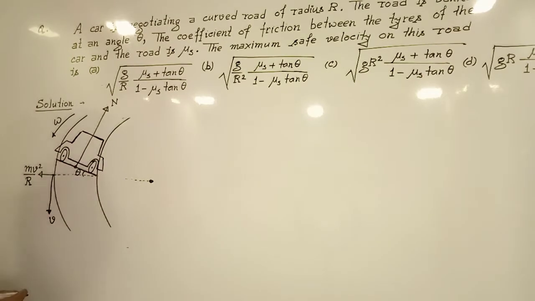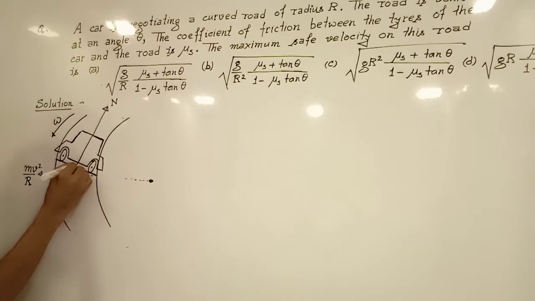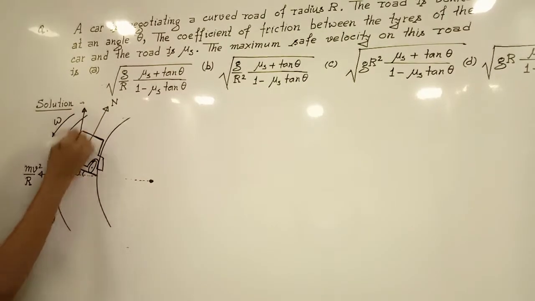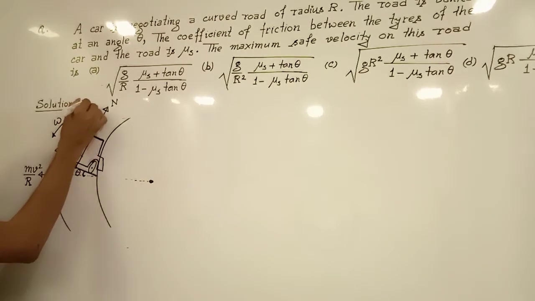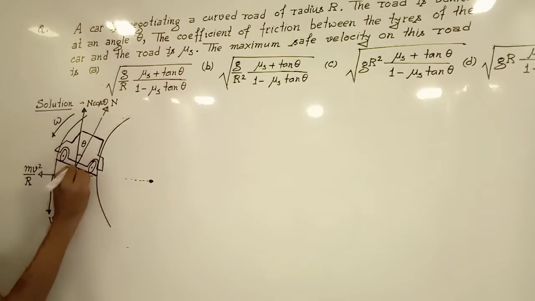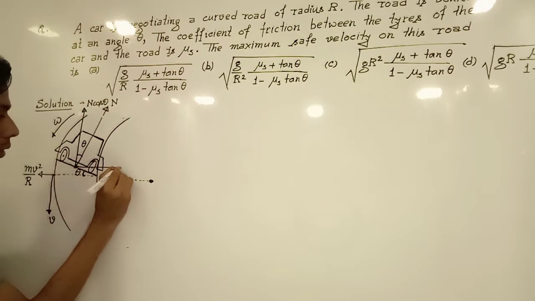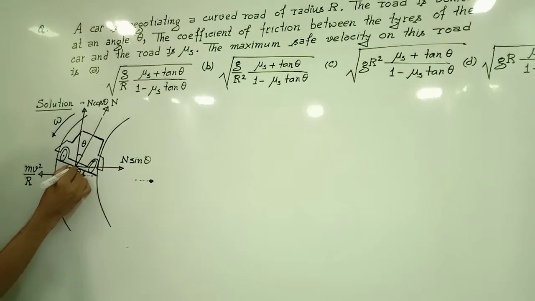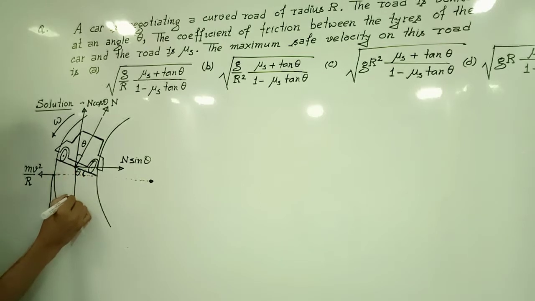If you divide the normal reaction into two mutually perpendicular components, then, as this angle is theta, this angle will again be theta, and the vertical component will be equal to N cos theta, and the horizontal component of the normal reaction will be equal to N sin theta.